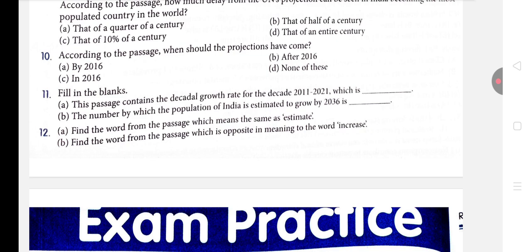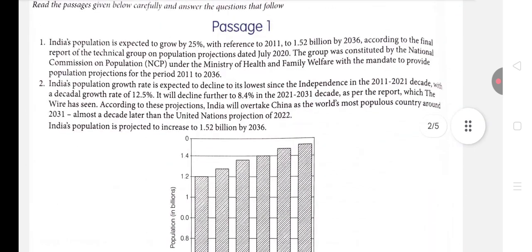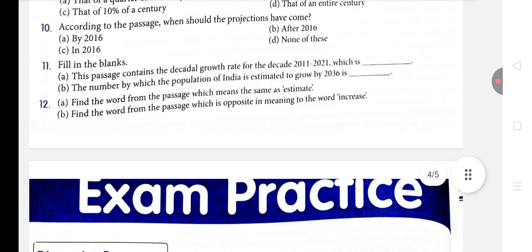This passage contains the decadal growth rate for the decade 2011 to 2021. What is the decadal growth rate? Let's see. If you notice in paragraph number 2, it is written, the decadal growth of 12.5%. So definitely the answer is 12.5%. Then the next question is the number by which the population of India is estimated to grow by 2036.